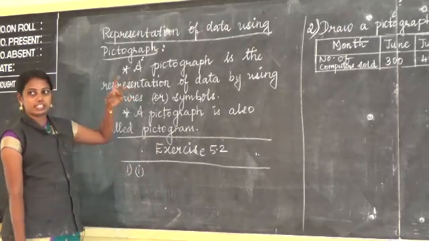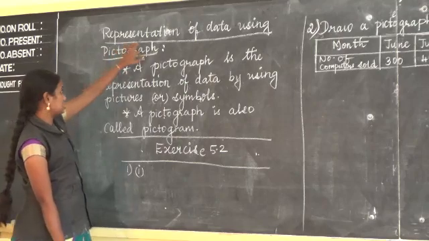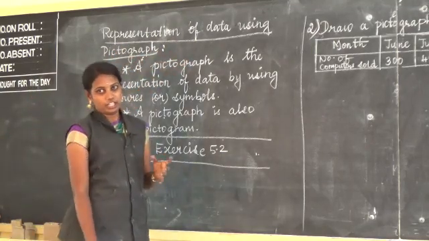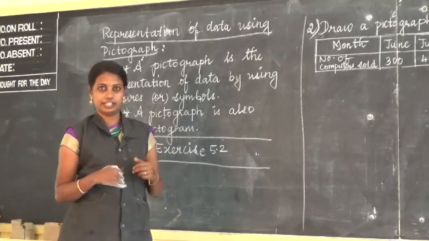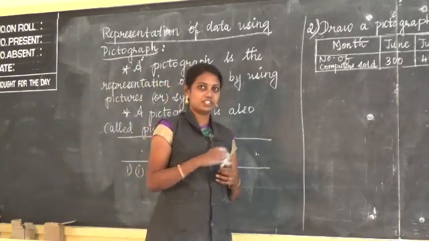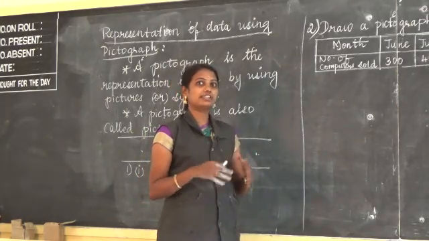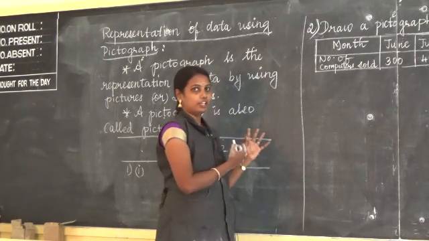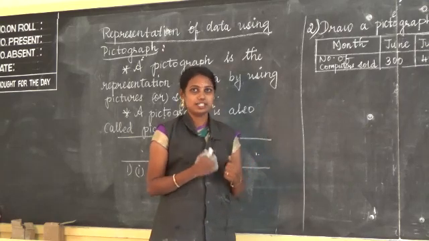Before we go for exercise 5.2, we can see about pictographs. Listen to me. Representation of data using pictographs. Why are we going to pictographs now? When we observe pictures, we can understand the data easily. When the number is small, we can use tally marks and understand easily. When you have more, we cannot use tally marks. That's why we are going for the pictograph. It is very easy to understand by seeing the pictures or symbols.